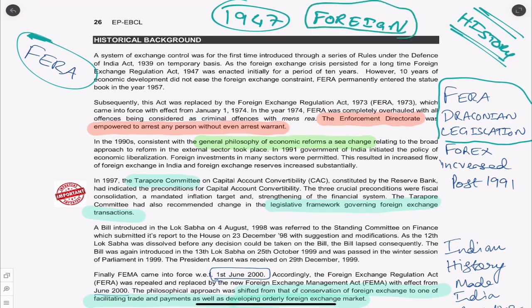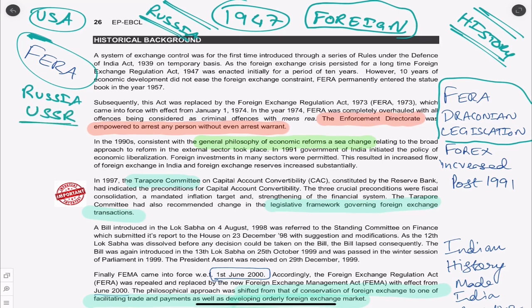Also, India was more towards the Russian model. So the Russian model was more about communism, or what we can say exactly the opposite of capitalism. So capitalism and communism, these were the two main things in the whole world, and we even had a World War relating to this, and also we had the Cold War. So everybody on the USA side was capitalist. Then we had people who were on the side of what today we call Russia, it was the USSR, what we call the Soviet Union, they were on one side. So you should know a little bit of history like this.